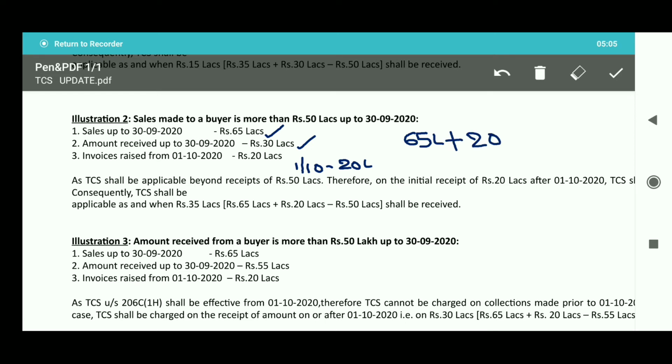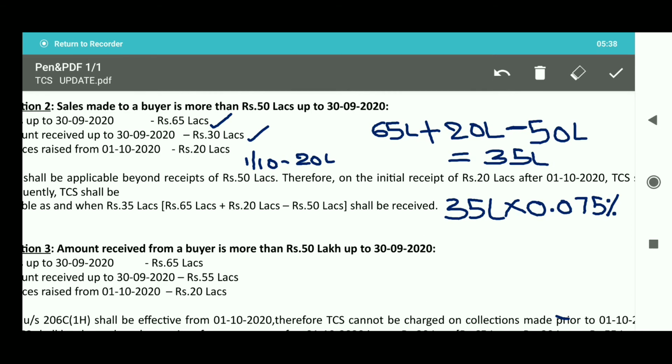The amount on which TCS shall not be collected is the 50 lakhs threshold limit. We already discussed that TCS shall be collected in excess of 50 lakhs, so I reduce this 50 lakhs from total sales. So the amount on which TCS is to be collected is 65 lakhs plus 20 lakhs is equal to 85 lakhs minus 50 lakhs is equal to 35 lakhs. So TCS to be collected is 35 lakhs into 0.075%. This TCS shall be collected only on the receipt of sale consideration.